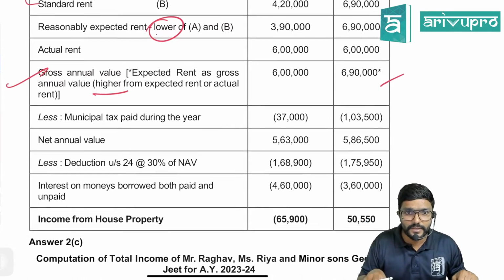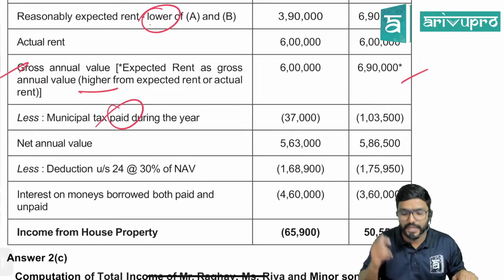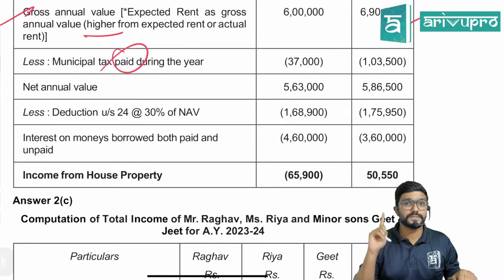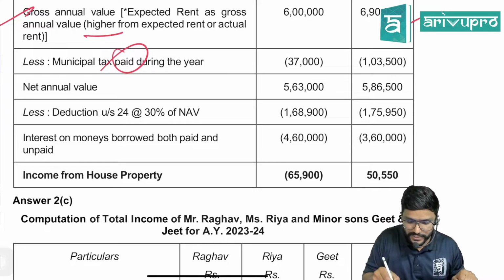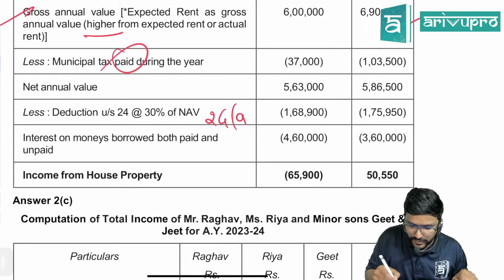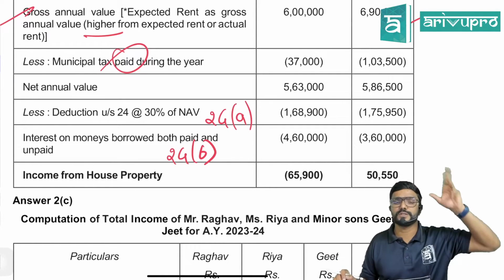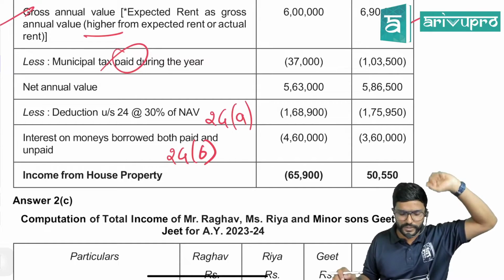Fine. From that, municipal tax paid during the year, reduce it. Then you will get net annual value. From that, 30% standard deduction, please don't miss it, under section 24A. Then interest is under section 24B. Interest on money borrowed, both paid and unpaid. That is both on accrual system. I told you, both you can claim.